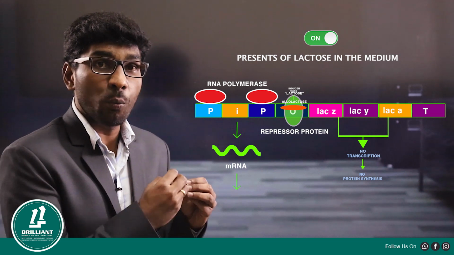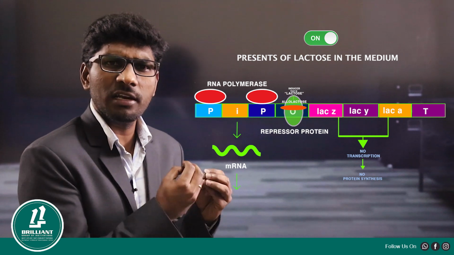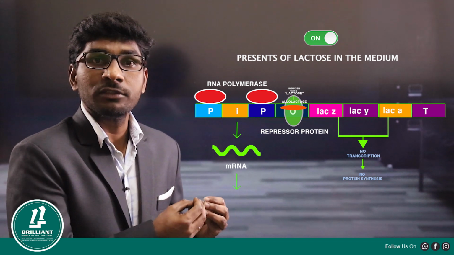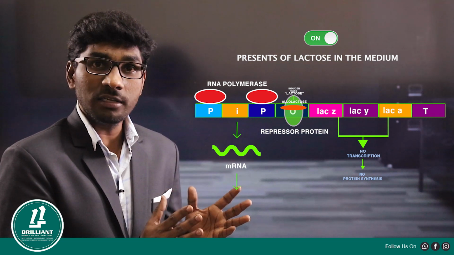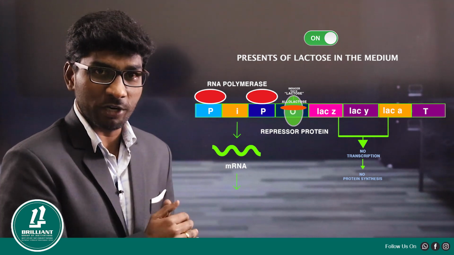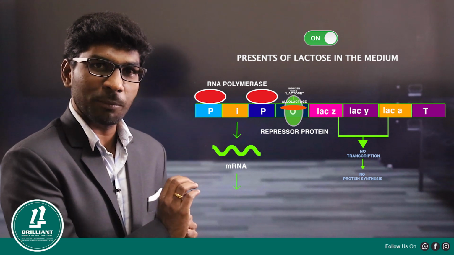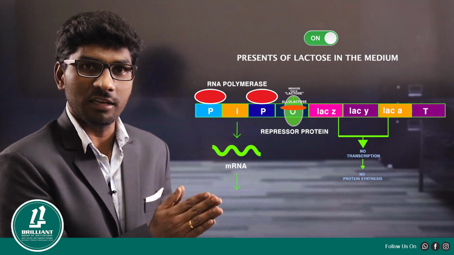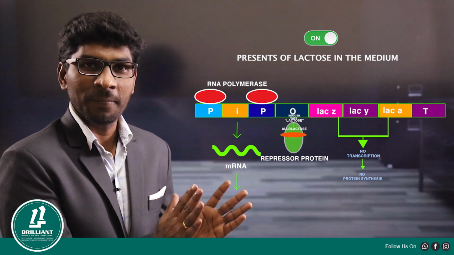But when lactose enters the bacterial cell, initially a very small amount, it is converted into another form called allolactose. Allolactose has high affinity towards what? The repressor protein. So allolactose goes and binds to the repressor protein. Now the repressor protein and allolactose are bound, which means our operator gene is free.